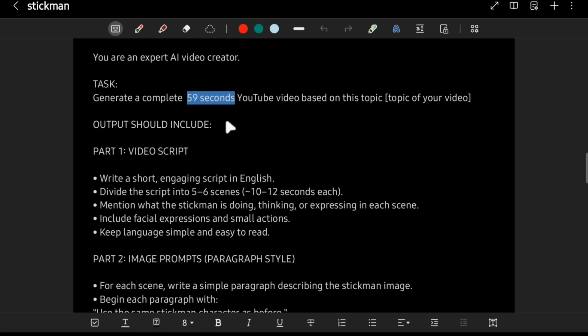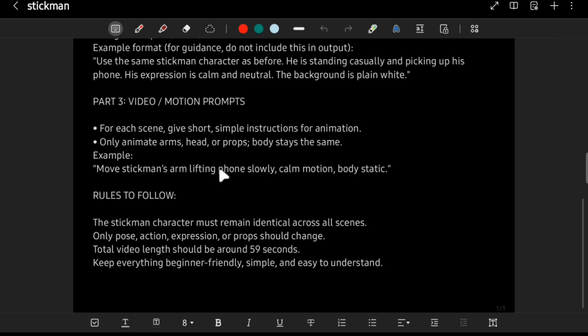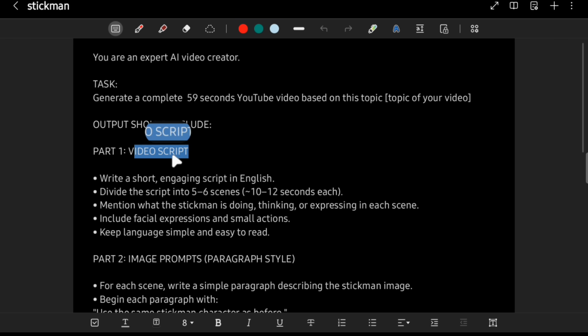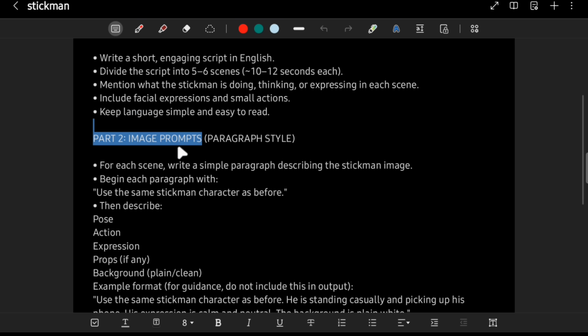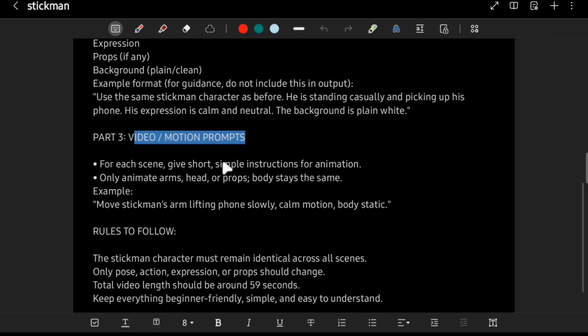Based on your video length, you can divide it into scenes. For a short 30-second or 1-minute video, 5 to 6 scenes are enough. And for a 2 to 3-minute video, you can write 20 to 25 scenes. Don't be scared by the number of scenes because the process is very easy. With just one single prompt, you'll get the full video script, voiceover narration, image prompts, and even video animation prompts.